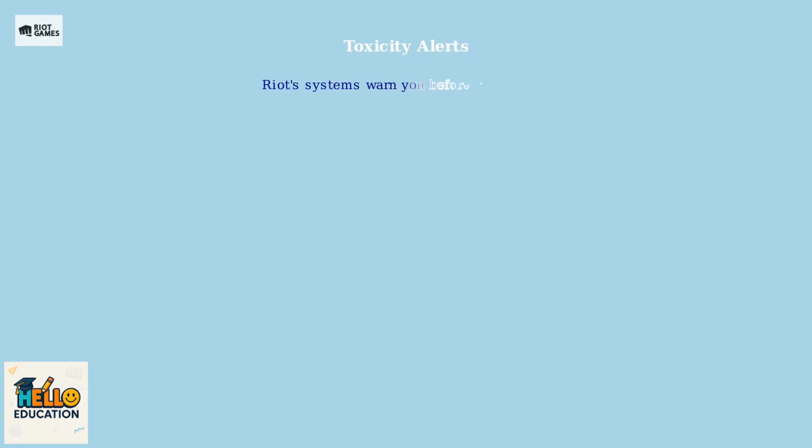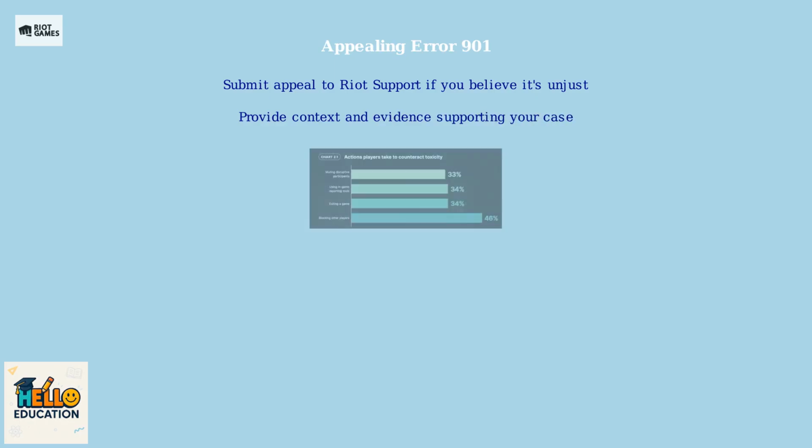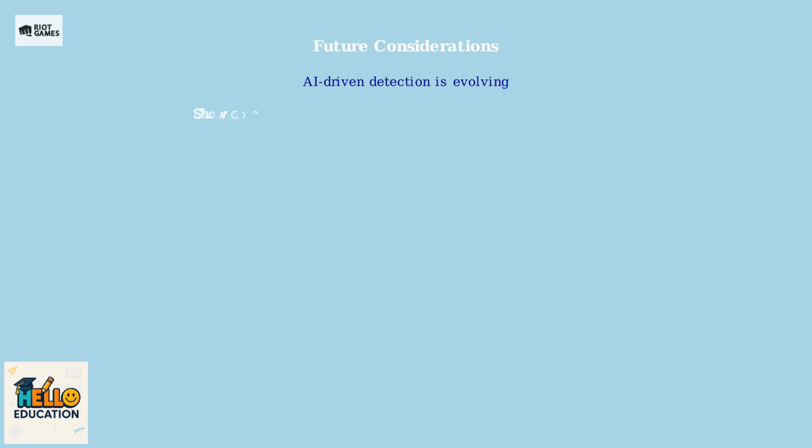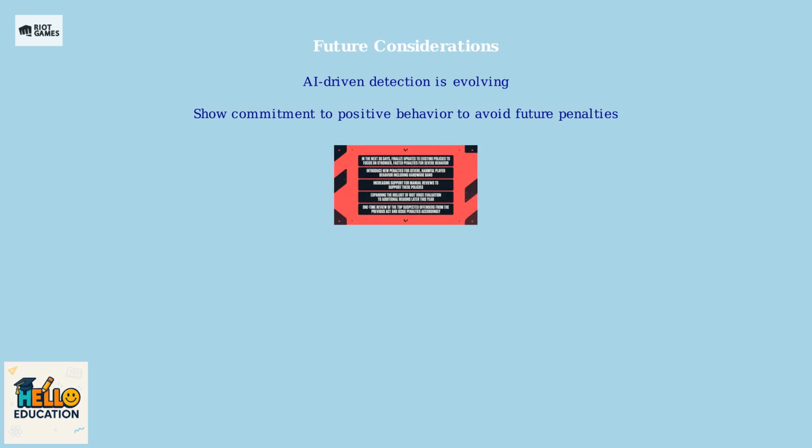Remember, Riot systems now include toxicity alerts that warn you before a restriction is imposed. If you believe the restriction was wrongly applied, submit an appeal to Riot support. Provide any relevant context or evidence that supports your case. Riot's moderation system is continuously evolving with AI-driven detection, so demonstrating a commitment to positive behavior is crucial for future interactions and avoiding further penalties.